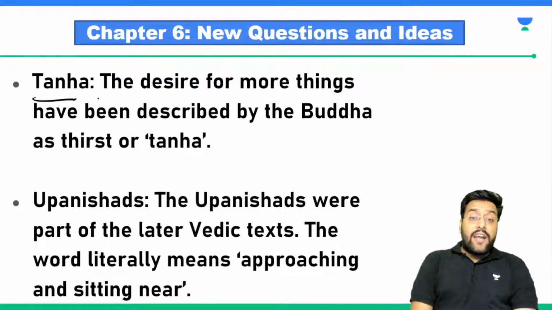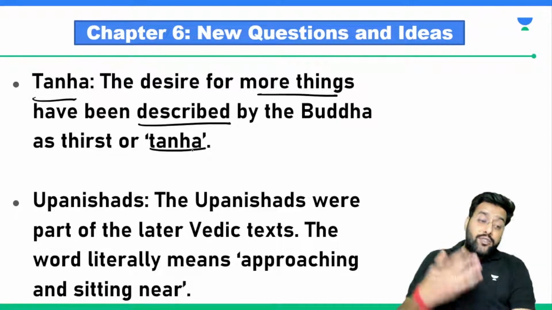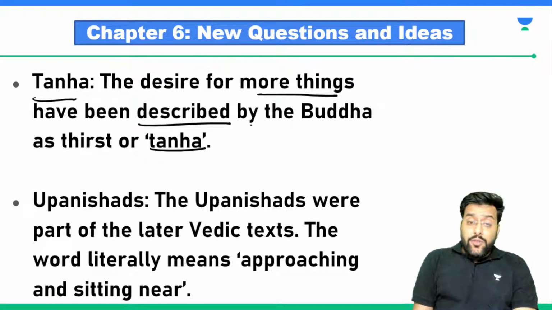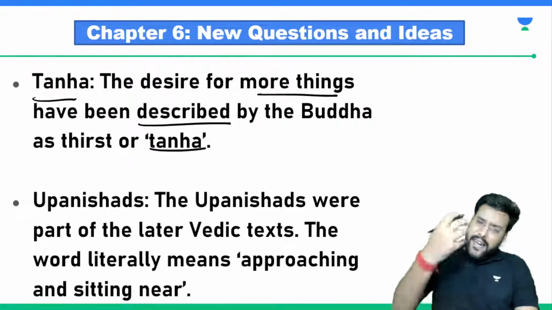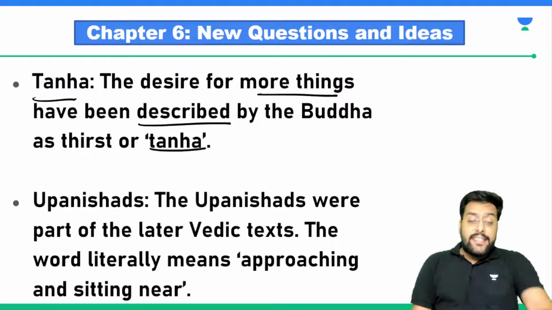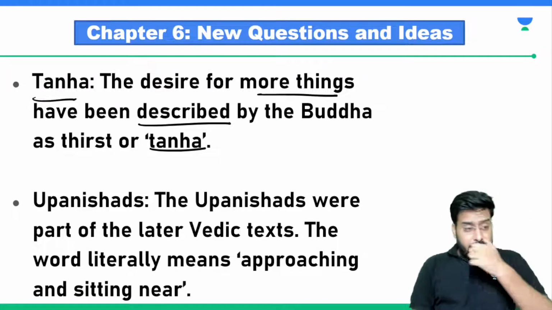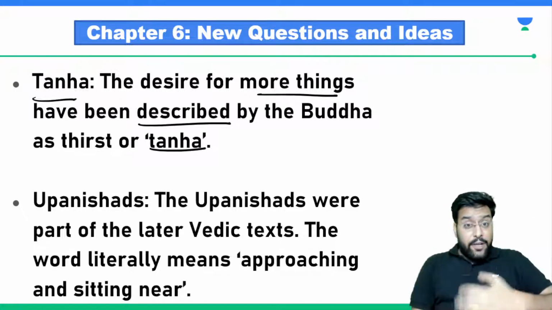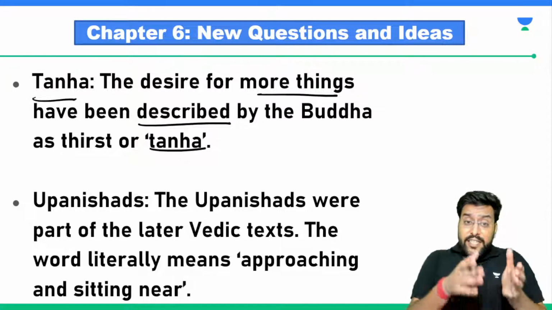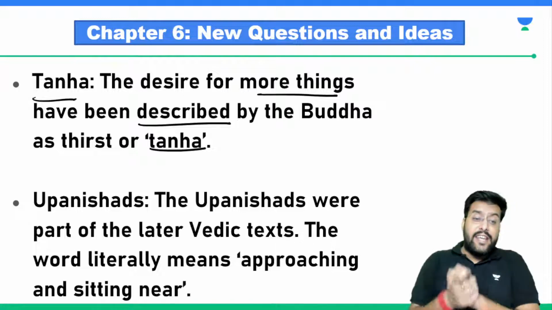Then they talked about tanha. The desire for more things has been described as tanha or tamha. This tamha meant desire: I want this, I want that, and this desire is endless, sir. Today you can relate. When you were in school, you wanted a bike. When you came to college, you wanted a car. When you started working, you wanted a bigger car. When you had a family, you wanted an even bigger car. So this tamha, this desire for worldly pleasures, this desire for luxury is never ending.